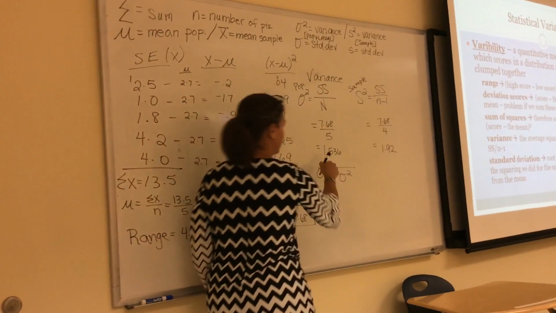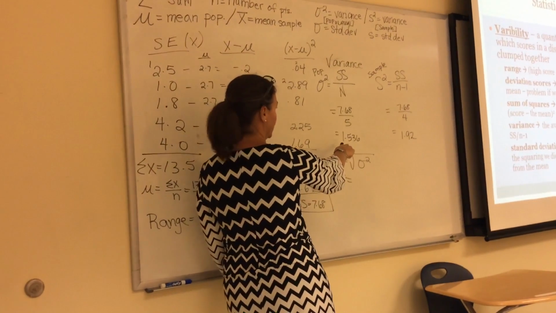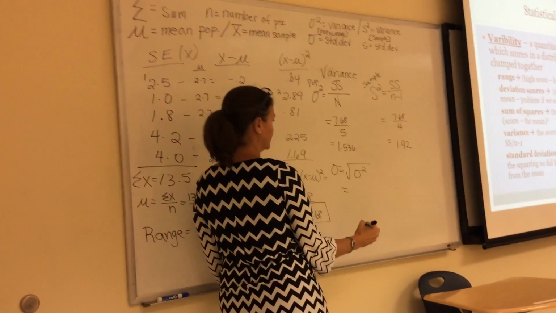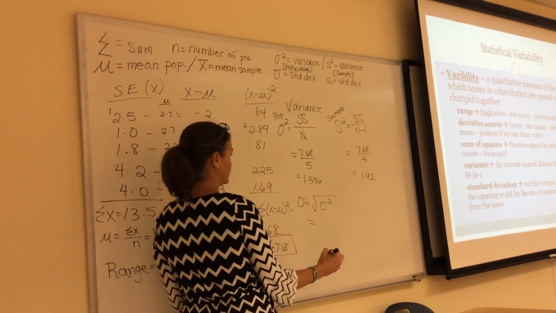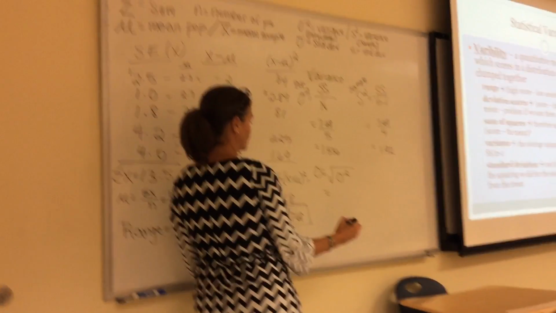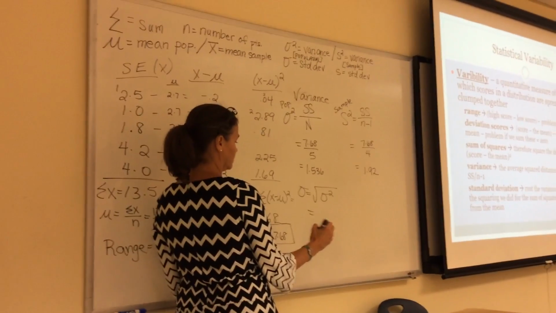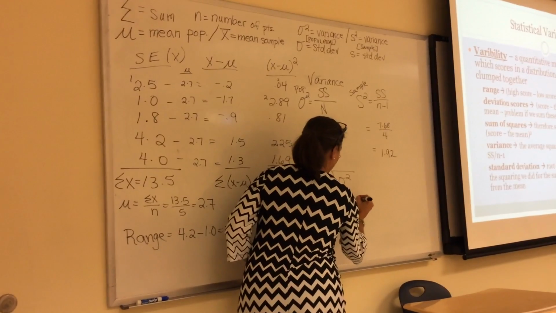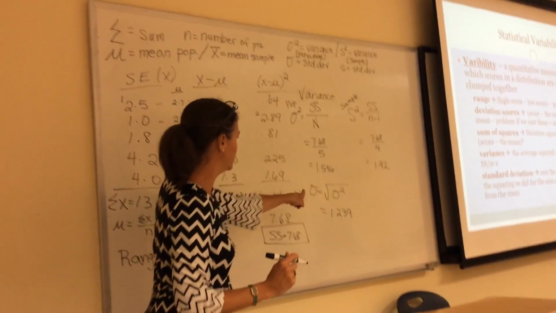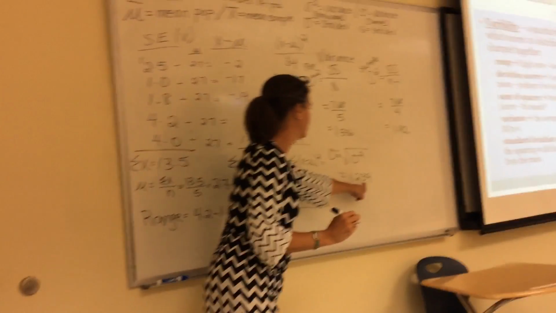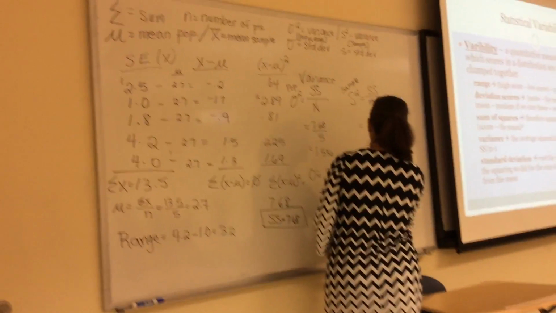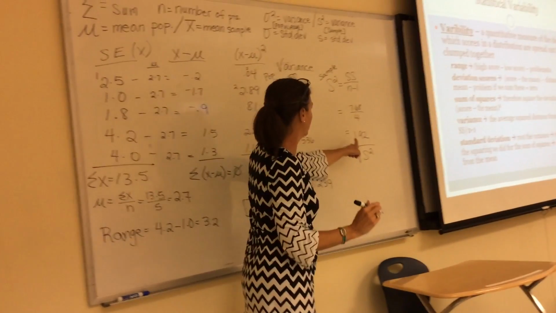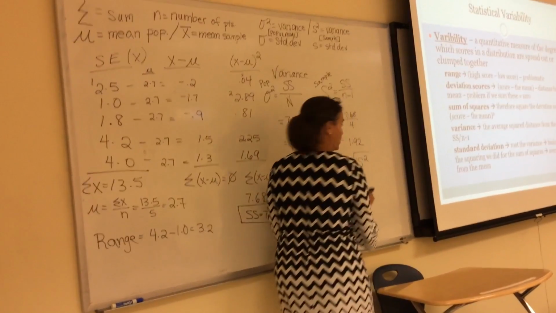So you take that last number that was in your calculator, someone would take that and root it. Awesome. Okay, so if it had been a population, the standard deviation is 1.239. If it had been a sample, and now we're going to root the sample variance, so we're going to root 1.92. 1.3.